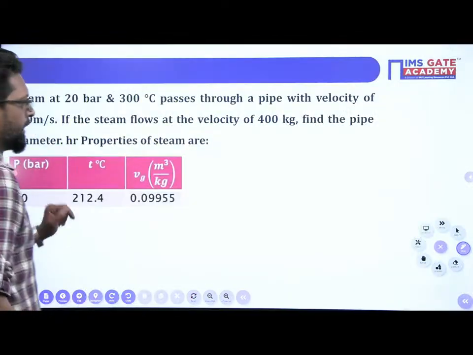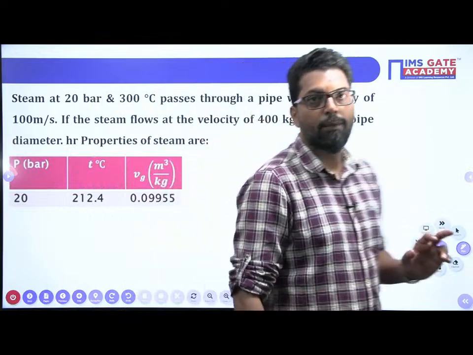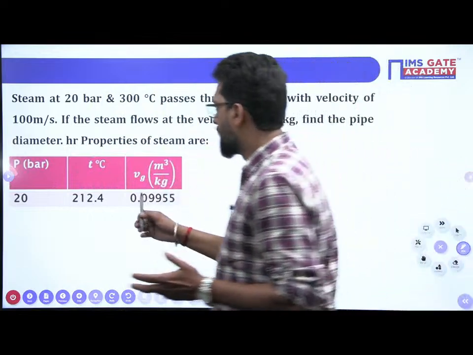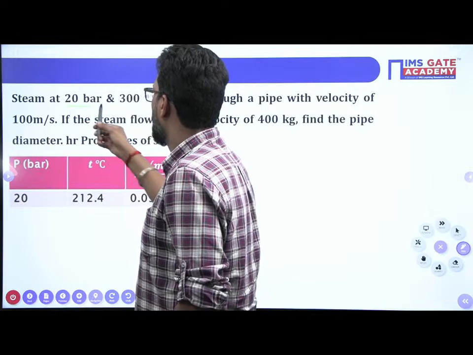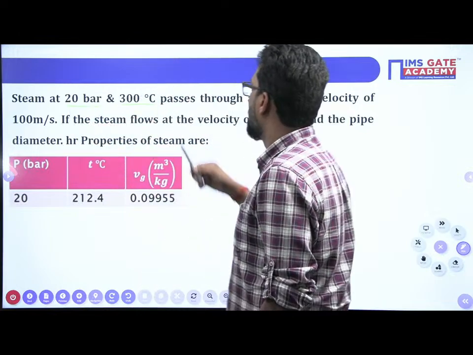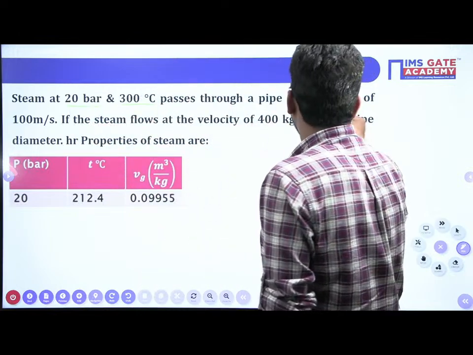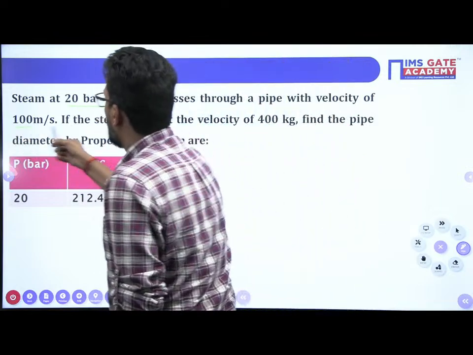So this is your next question, try to solve it. I give you steam at 20 bar, 300 degrees centigrade, passing through a pipe with a velocity of 100 meters per second.